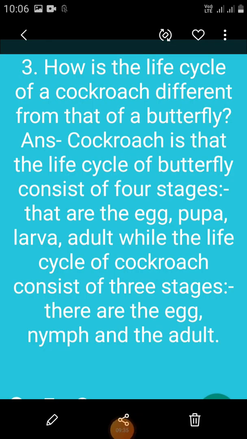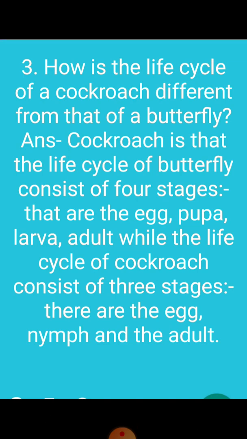Third question: how is the life cycle of a cockroach different from that of a butterfly? The answer is, the life cycle of a butterfly consists of four stages: the egg, larva, pupa, and adult. While the life cycle of a cockroach consists of three stages: the egg, nymph, and the adult.